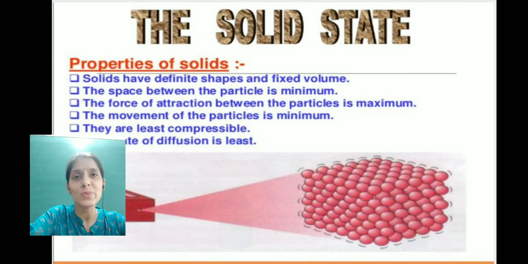Due to such an arrangement of particles, the solids have certain properties. For example, solids have definite shape and fixed volume. They are less compressible. Their rate of diffusion in this state of matter is also very less. Density in this state of matter is maximum.